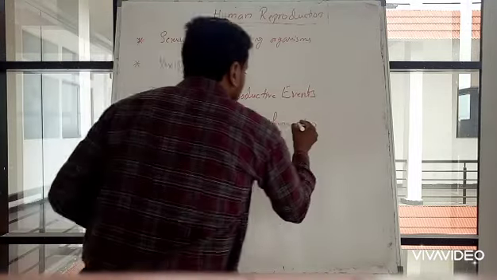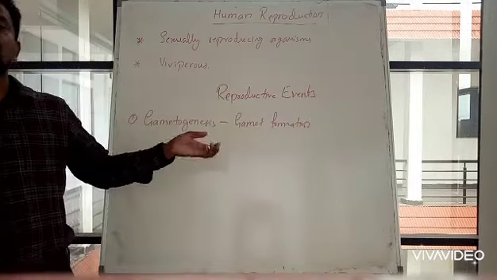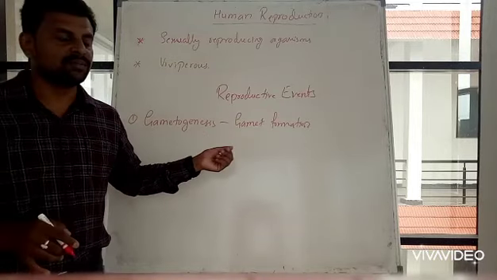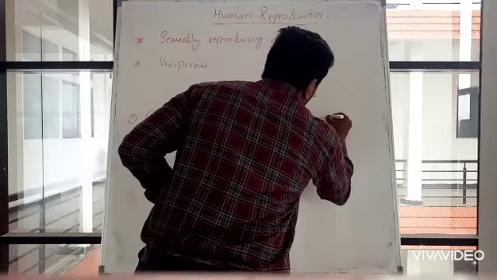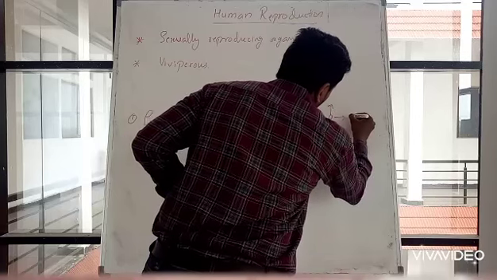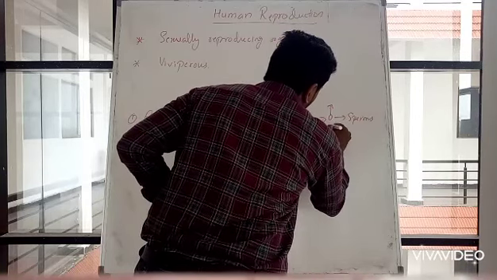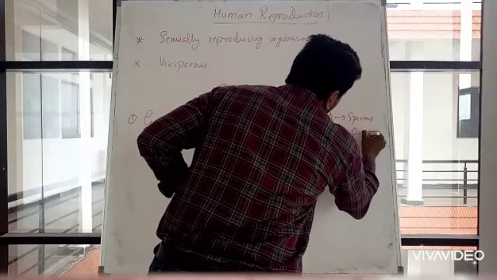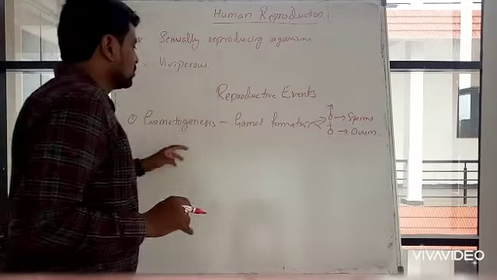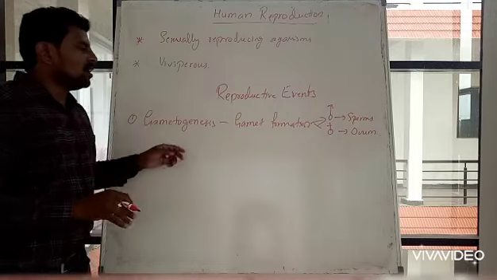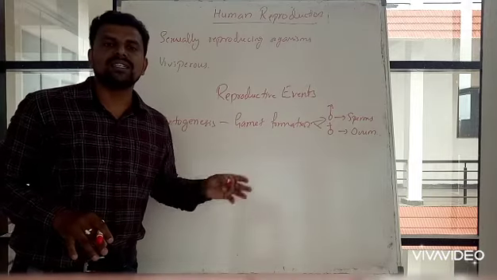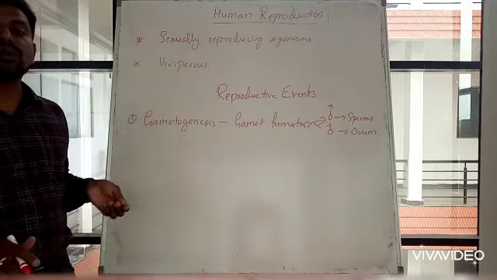The process of formation of gametes is known as gametogenesis.